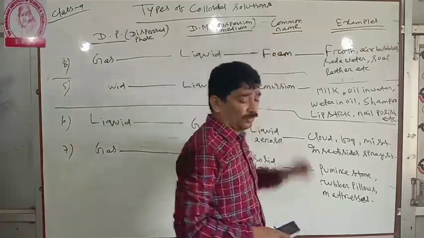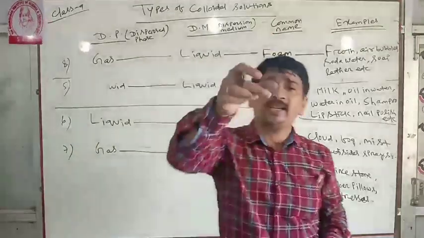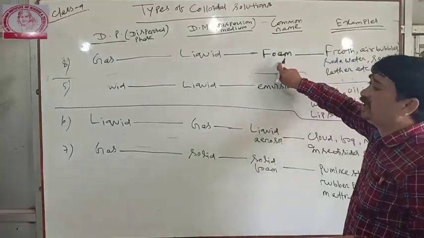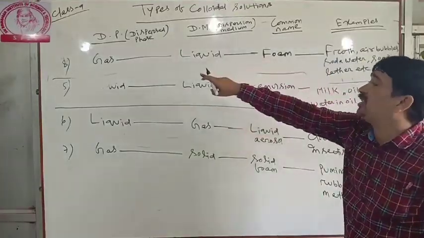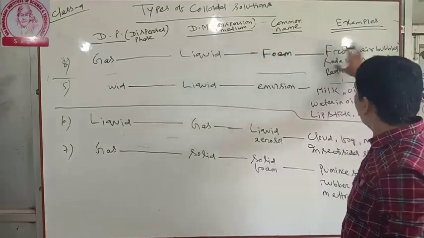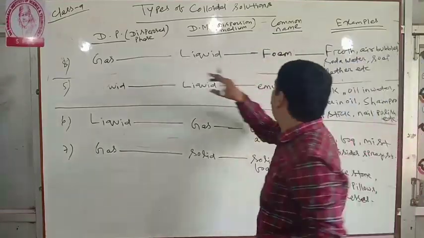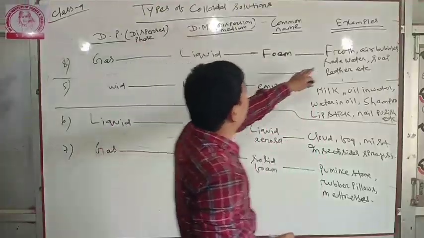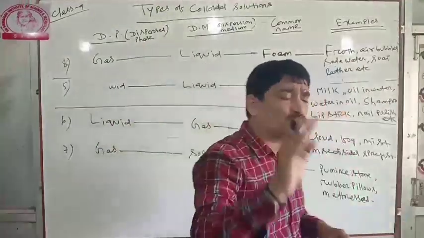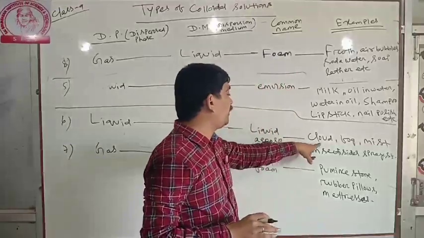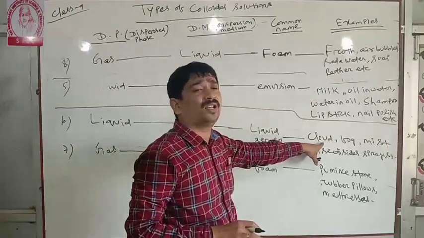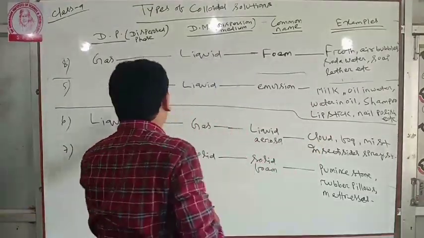They will ask what the dispersed phase is in foam. In case of foam, the dispersed phase is gas and the dispersion medium is liquid. I am giving you this chart, so try to remember the common name, the dispersed phase and the dispersion medium. This is a chart, and this question will be asked. Suppose cloud is given: the dispersed phase is liquid and the dispersion medium is gas.